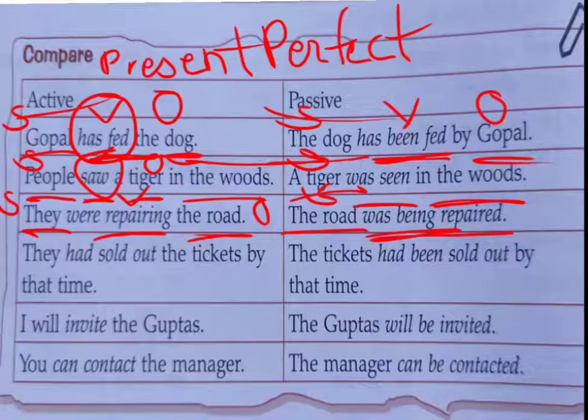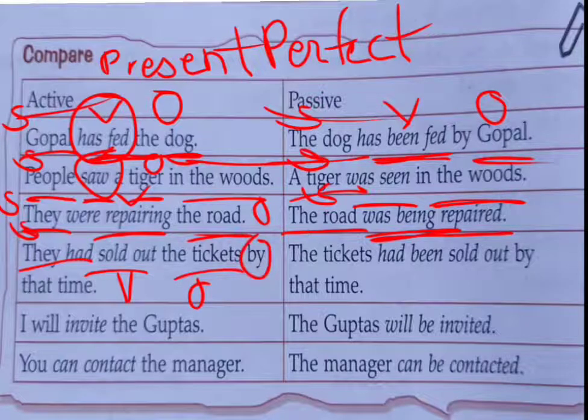They had sold out the tickets by that time. They is a subject, had sold is a verb, the tickets is an object. By that time is not a phrase here, it is a preposition. So here: the tickets had been sold out by that time. Here there is no need to mention by them. Or you can write: the tickets had been sold out by them by that time.